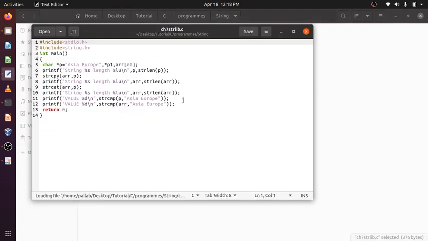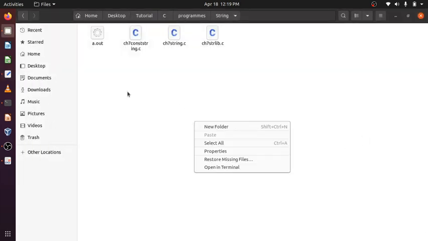How to use those library functions? To do that, you need to include string.h. After that, let's execute this program.